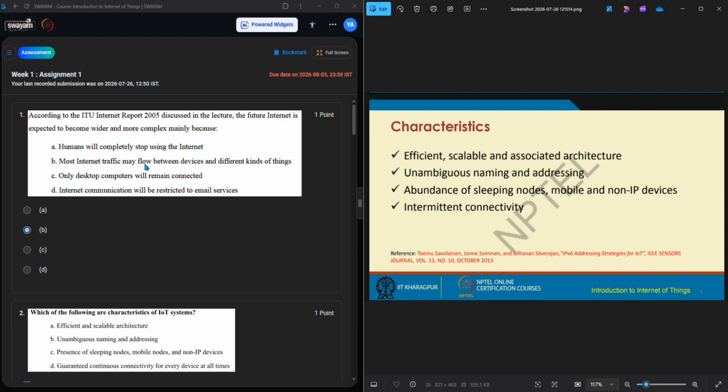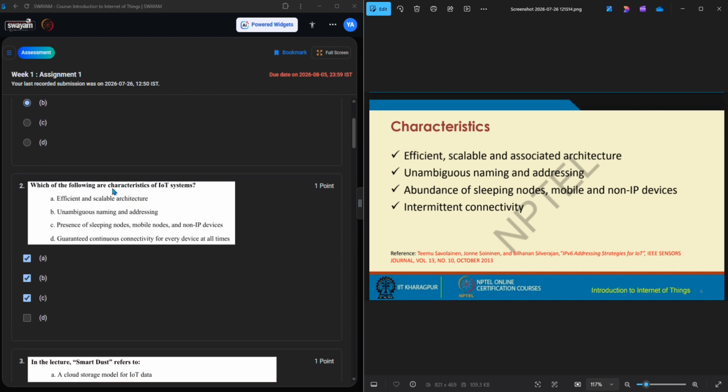Most internet traffic may flow between devices. Yes, it's also right. Every device now depends on the internet, and every mobile comes with internet. Only desktop computers will remain connected. No, not only desktops, we are also using mobiles and many applications like IoT, homes, smart cities. Or internet communication will be restricted to email services. No, it's also a wrong answer. Answer B is the right answer.